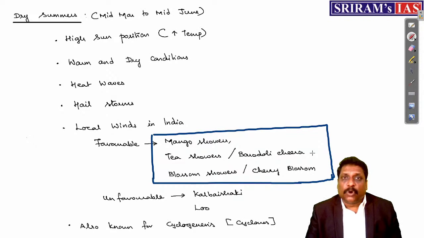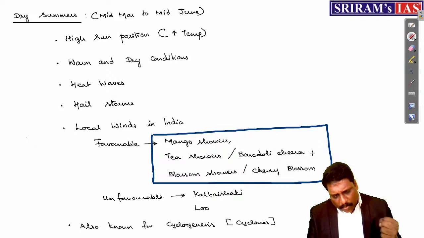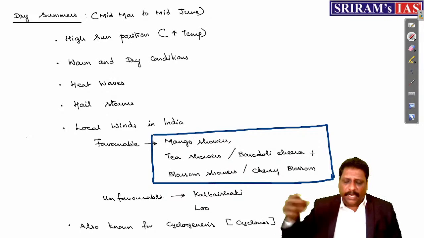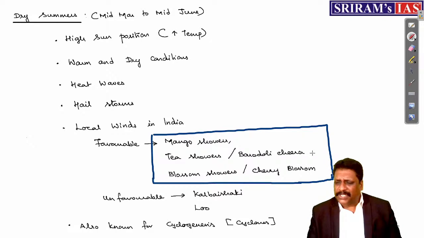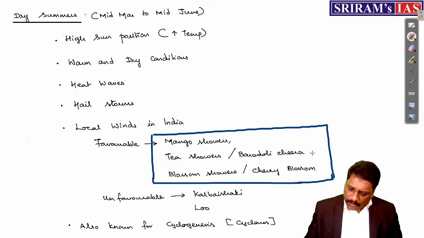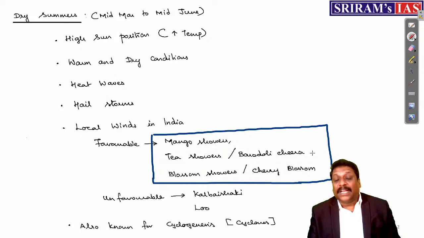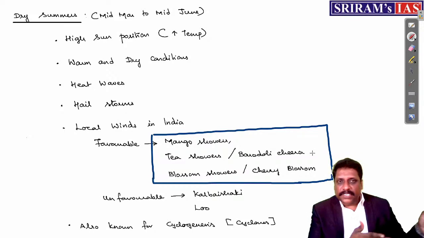Kharif is the advancing monsoon or monsoon crop. What do you call the dry winter crop? Rabi crop. The dry summer crop? Zaid crop. Every crop has almost its own geographical condition needed. For example, the Rabi crop is mostly a temperate crop. It grows in a cooler condition, not extremely cold, but generally in a not so warm region. And the water needed for these crops is very limited. So it needs cold and dry conditions for its growth. That's the reason it is cultivated during